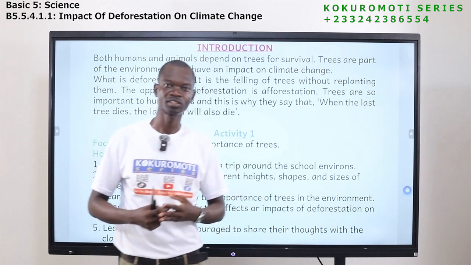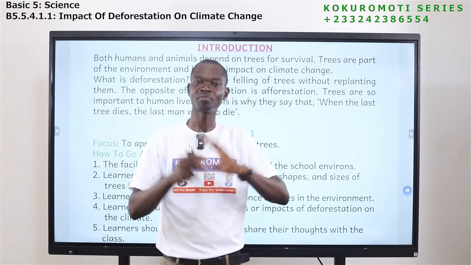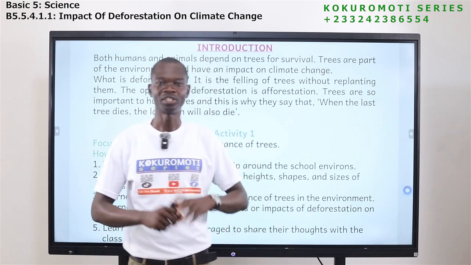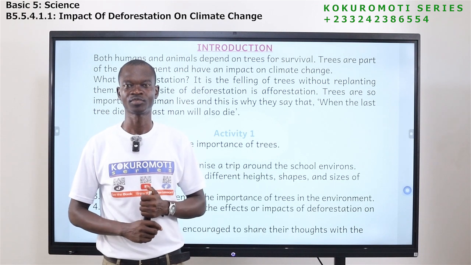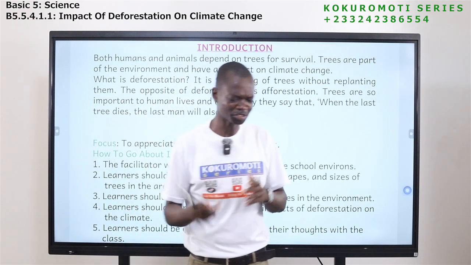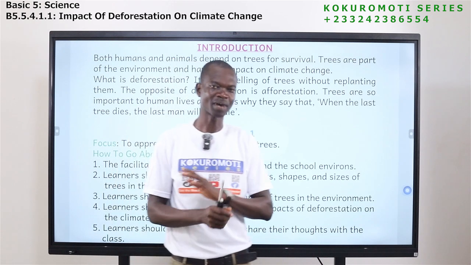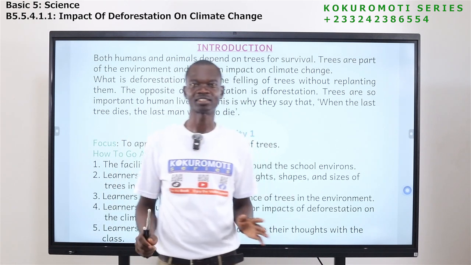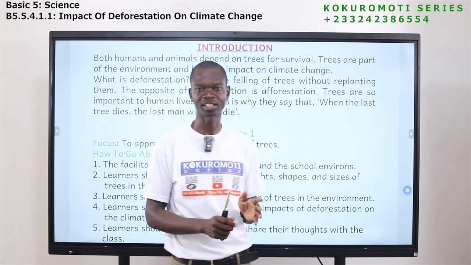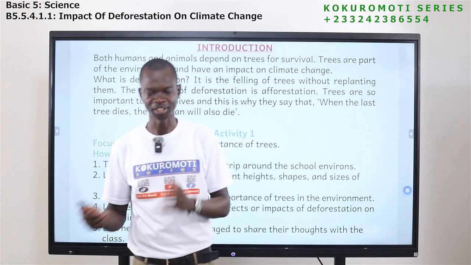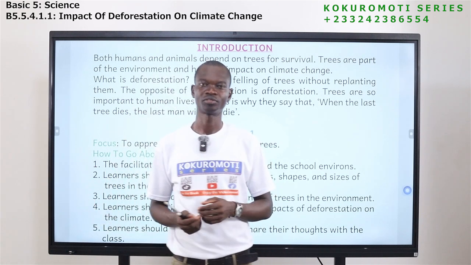So if plants are not there, human beings will die. Those who like cutting down trees like that, it is so bad. Let's try to avoid that. Let's try to stay away from that. Deforestation, that is when we cut down trees.